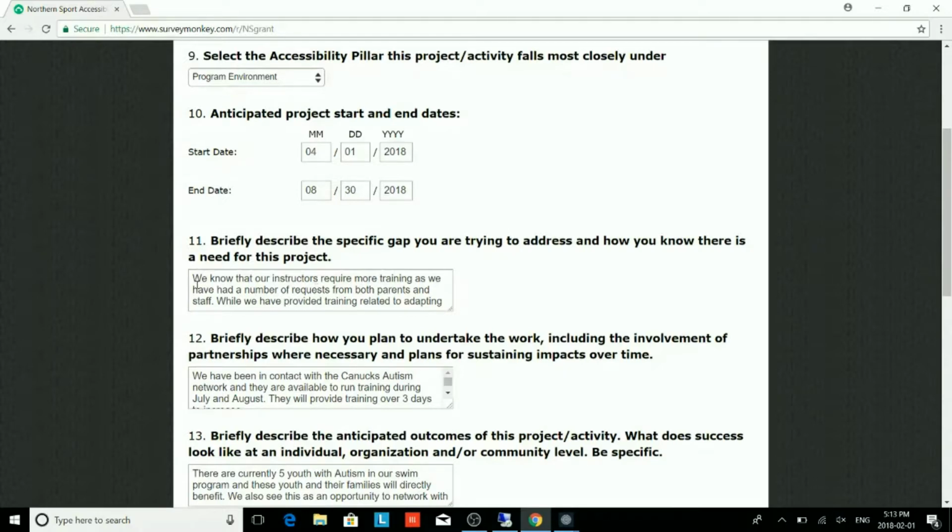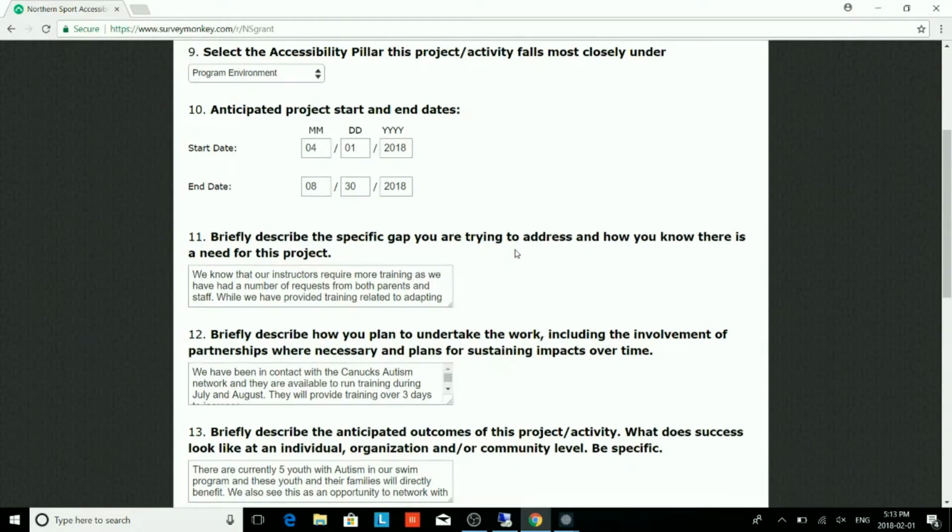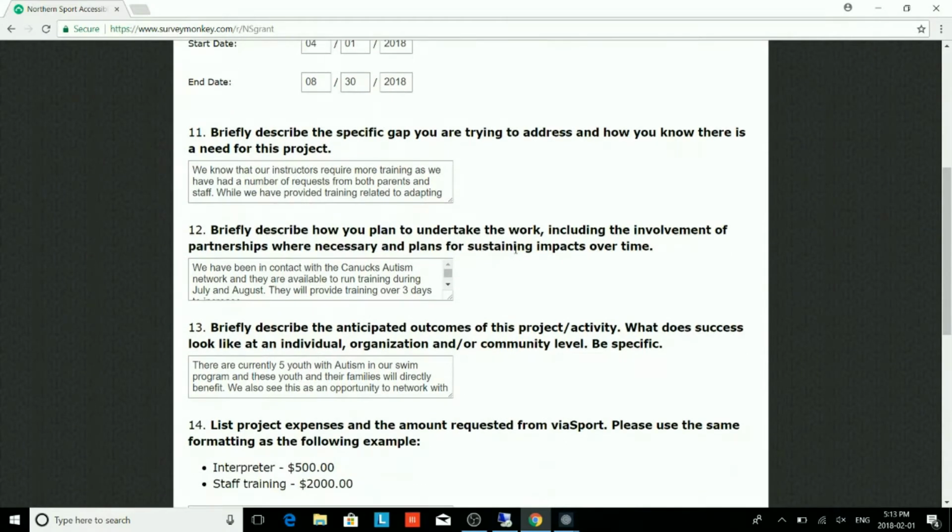and then briefly describe the specific gap you're trying to address and how you know that there is a need for this specific project. You'll briefly describe your project work plan, including the involvement of partnerships where necessary or plans for sustaining impacts over time.